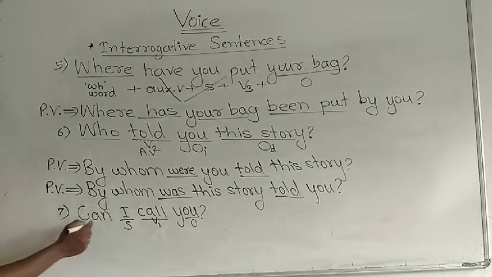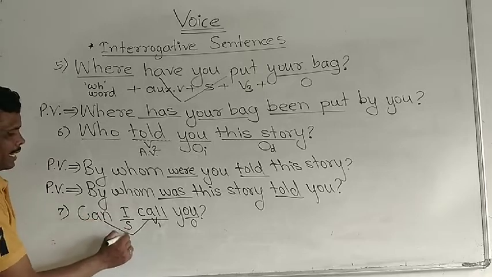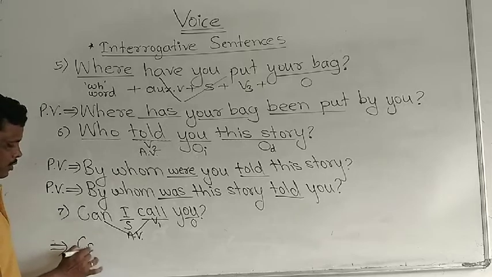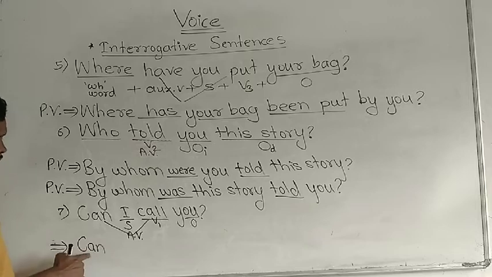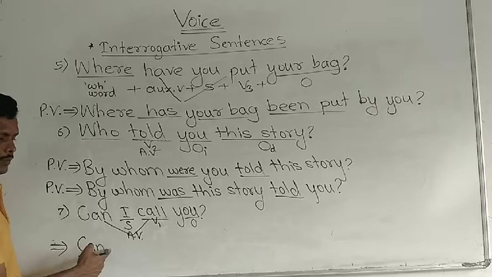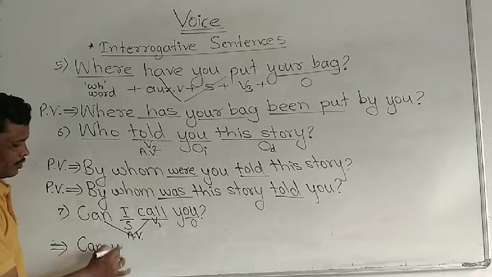Now we can change this active voice into passive voice. Okay, while changing into passive voice, what should we do? We have to use that same modal auxiliary at first, can. Then we have to place the object as a subject here, can you.